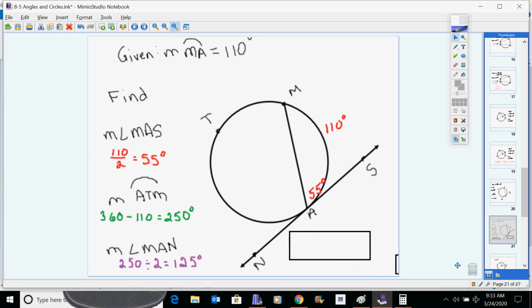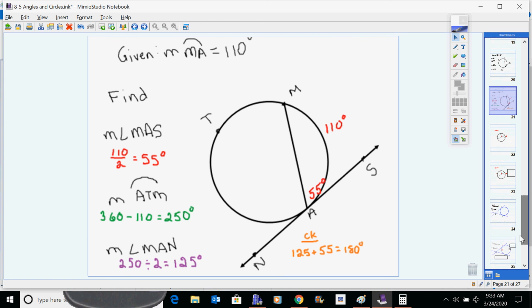Either way, you should get 125. We can check this. 125 plus 55 does equal 180 degrees. So all of these concepts work together and should make sense. So once again, intersects on the circle, you just divide the arc by 2. Intersects in the circle, you add and divide by 2. Intersects outside the circle, you subtract and divide by 2.